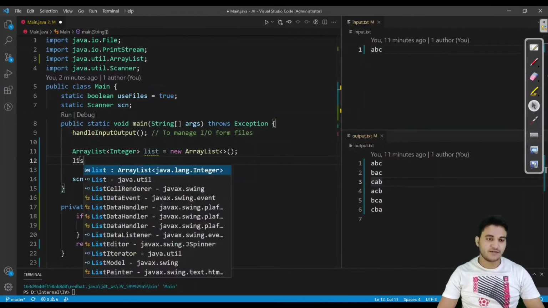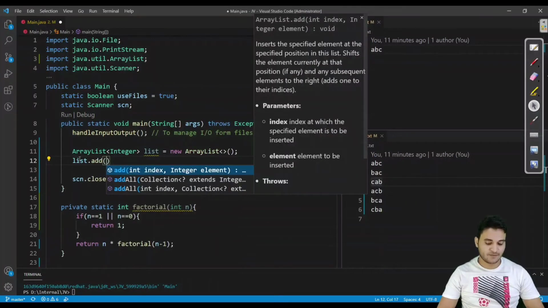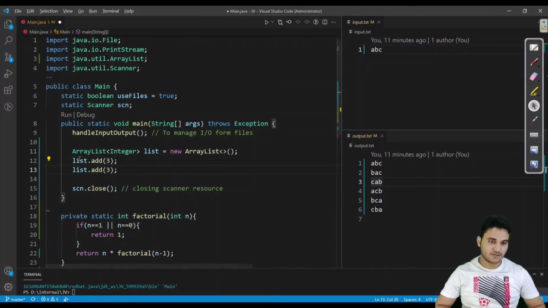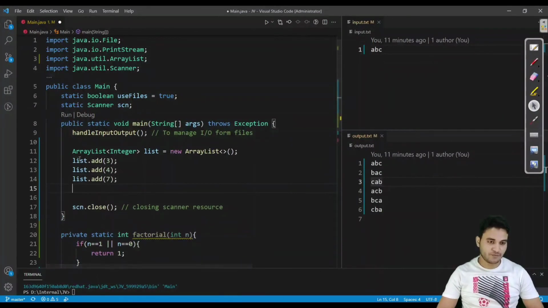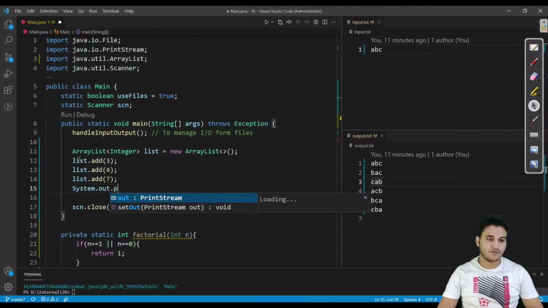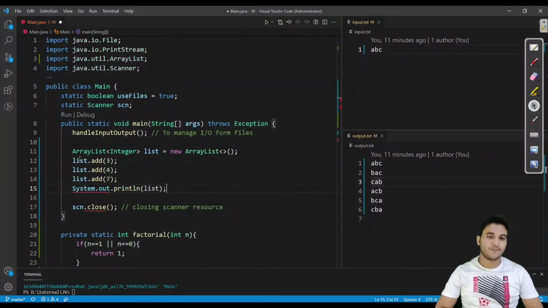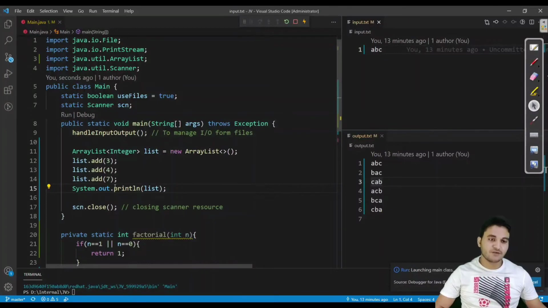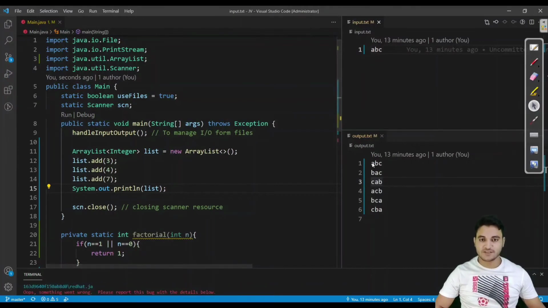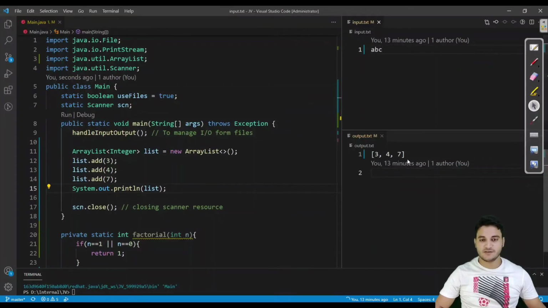Let us say I have to add elements into a list. I want to add 3, then 7, and 4. And if I want to print this list now, let's see how it is going to print. I'm not providing any input, so do not worry about that. It should print 3, 7, 4 in square brackets, because this is the default behavior of collections in Java. The collections object prints in that format only, in square brackets with comma separated values, as you can see.